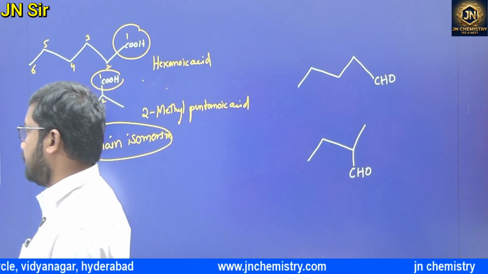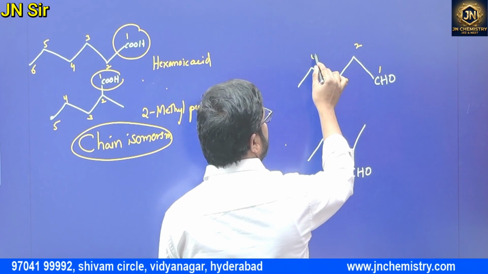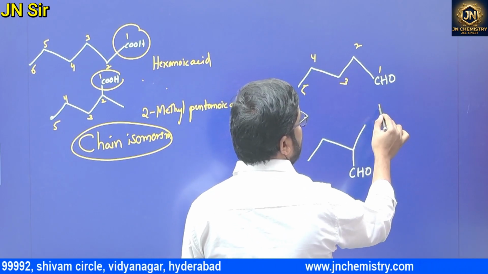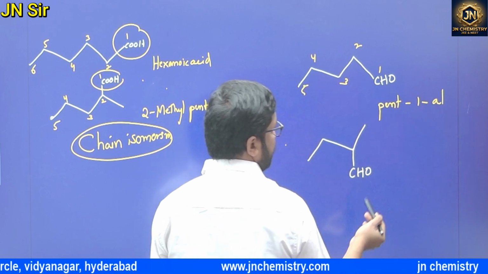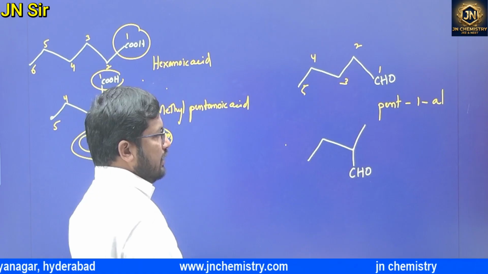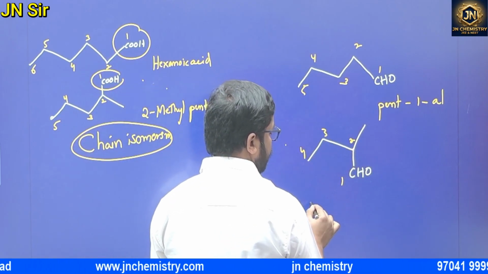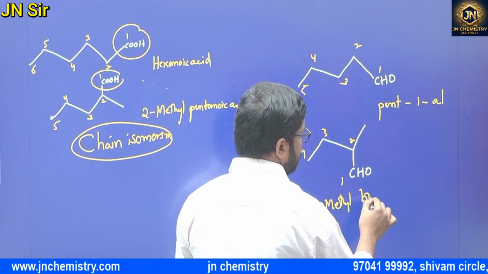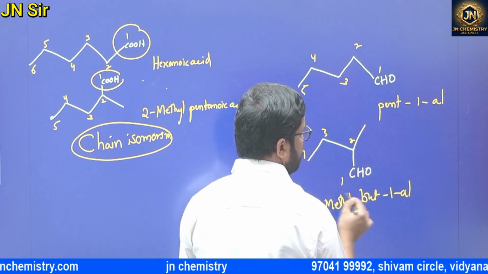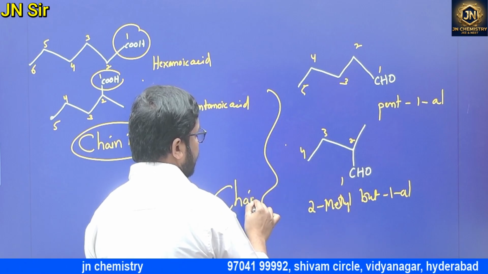These two are chain or position? 1, 2, 3, 4, 5: pent-1-ol we can say. Here 1, 2, 3, 4: 2-methyl but-1-ol. Both are which isomers? Chain isomers.